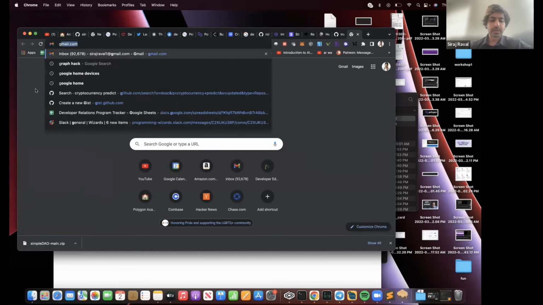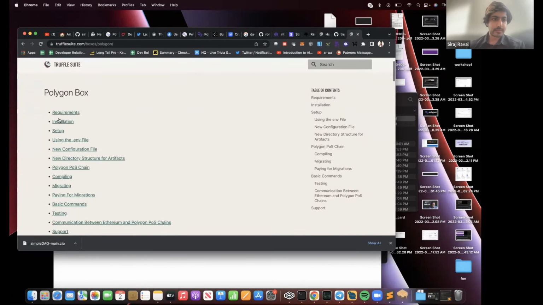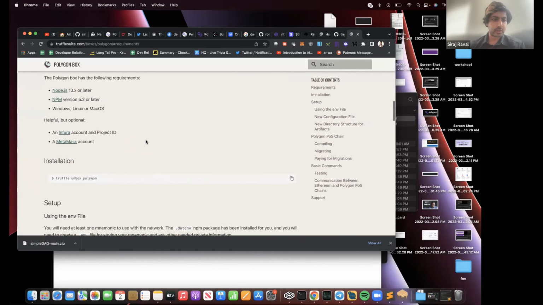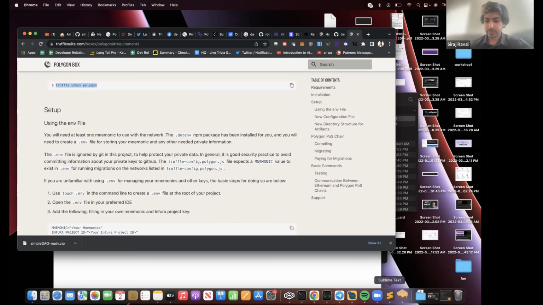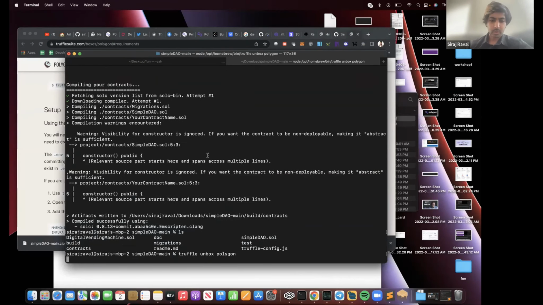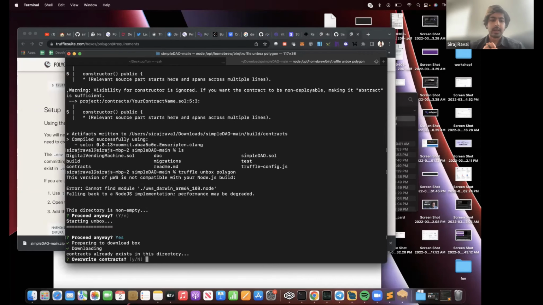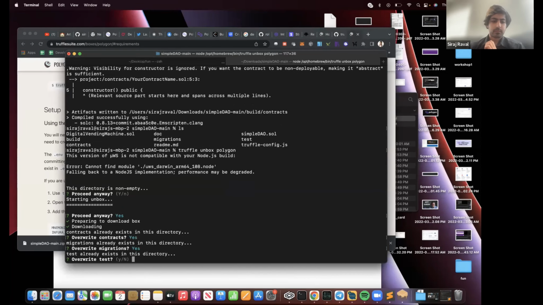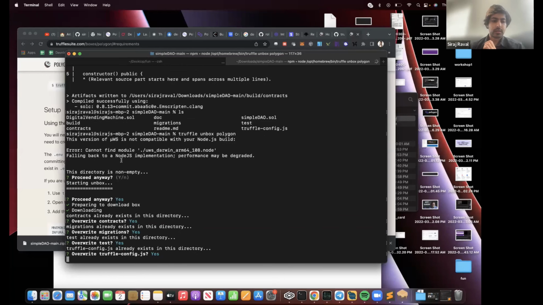But if we want to deploy it to Polygon, there's a tutorial right inside of the Truffle suite that essentially just allows us to unbox the Polygon tool set. And with Truffle Unbox, we can overwrite everything that we don't need.